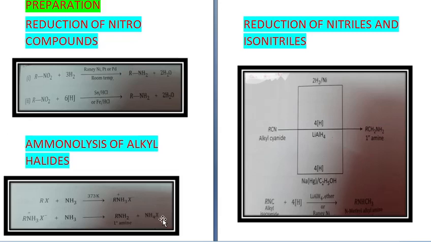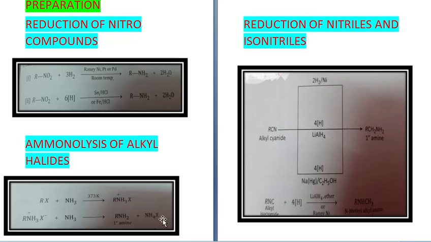Order of reactivity of halides is: alkyl iodide has the greatest reactivity, most reactive, then alkyl bromide, and the least is alkyl chloride. But there are some problems. This method gives a mixture of amines which is very difficult to separate, and it is not suitable for preparation of aryl amines because aryl halides are less reactive than alkyl halides towards nucleophilic substitution reactions.